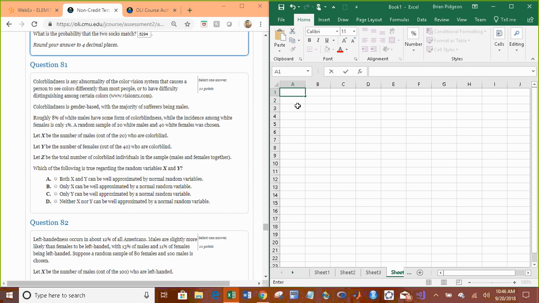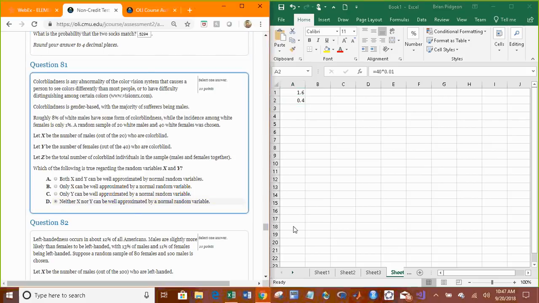For both of these, we take n times p. For x, it's the males, so we have 20 times 0.08, which is 1.6. So, nope, that doesn't work. So x can't be approximated. Now let's do the females. A random sample of 40 males and 40 females. For females, it's n times p, or 40 times 0.01, which is 0.4. That's not 10, so neither x nor y can be approximated by a normal random variable.